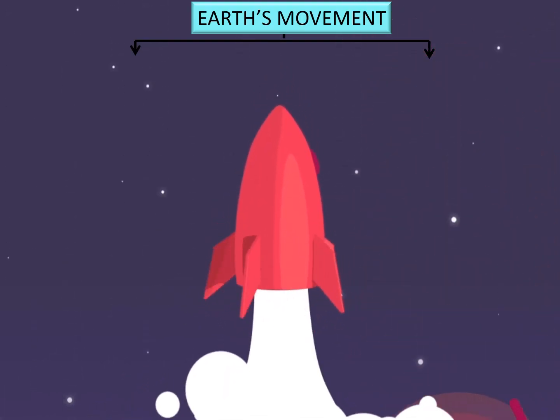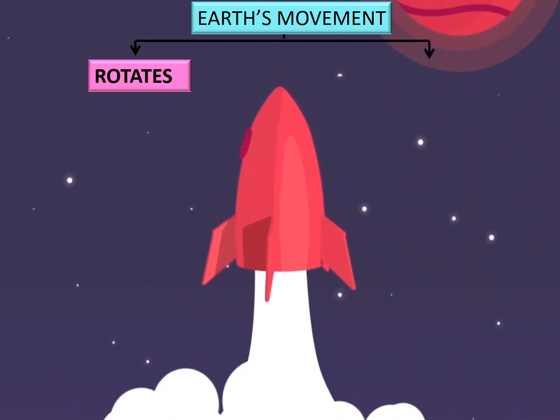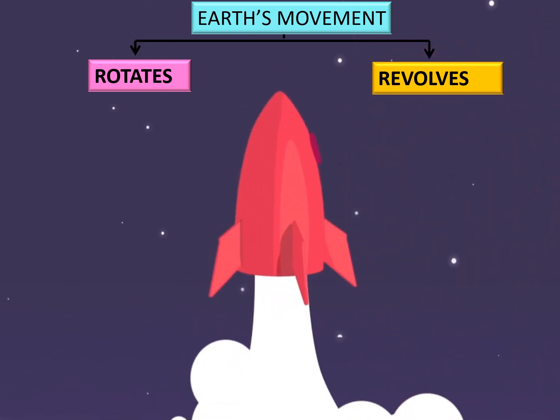How does the Earth move? The Earth moves in two ways. The Earth rotates on its own axis and it also revolves around the Sun.